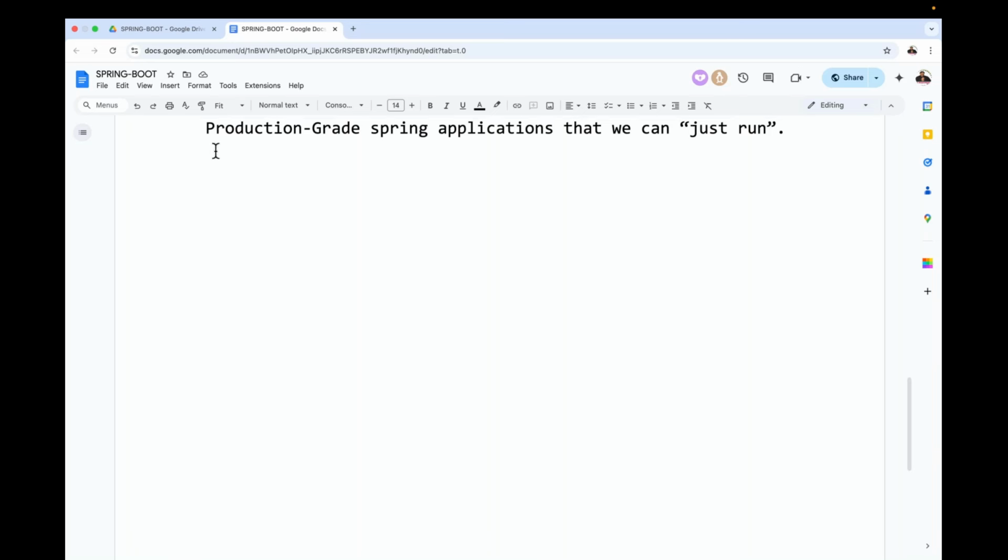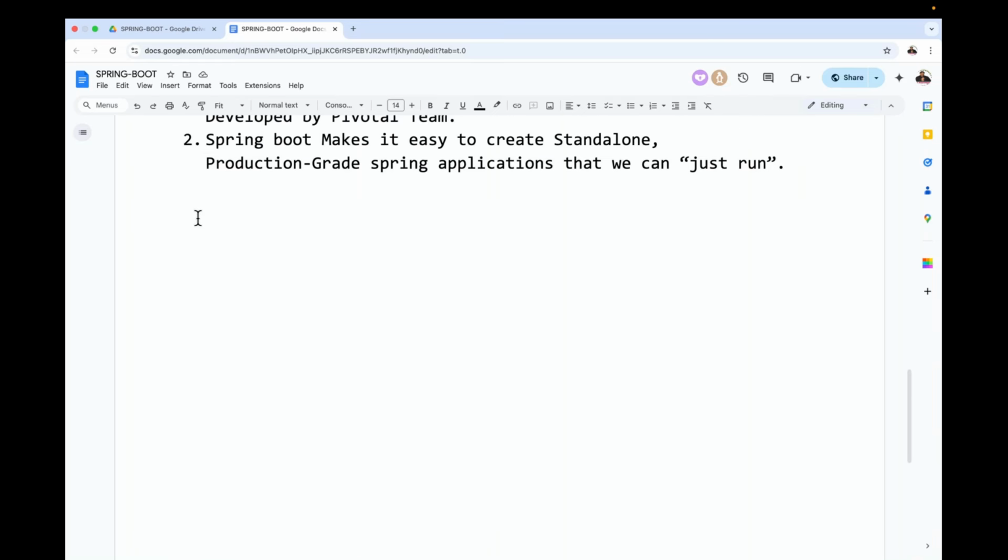When the actuators feature is available inside Spring Boot, automatically the Spring applications are production grade applications. Production grade in the sense that the application is in production with the metrics feature and the health checkup feature, that means with the actuators.